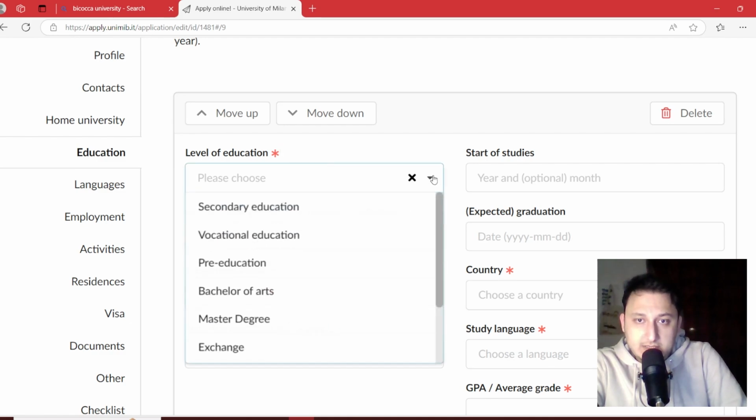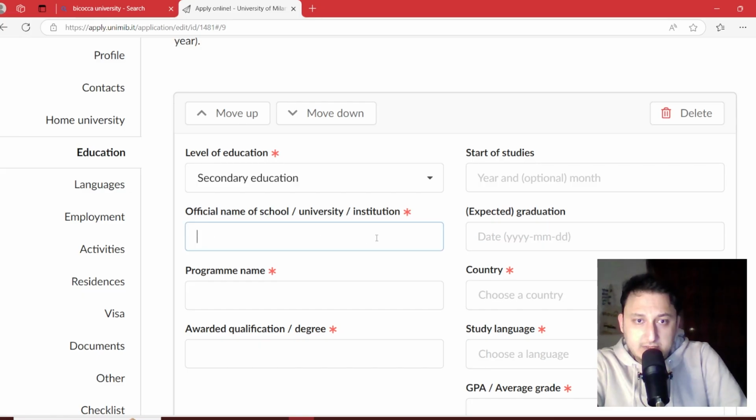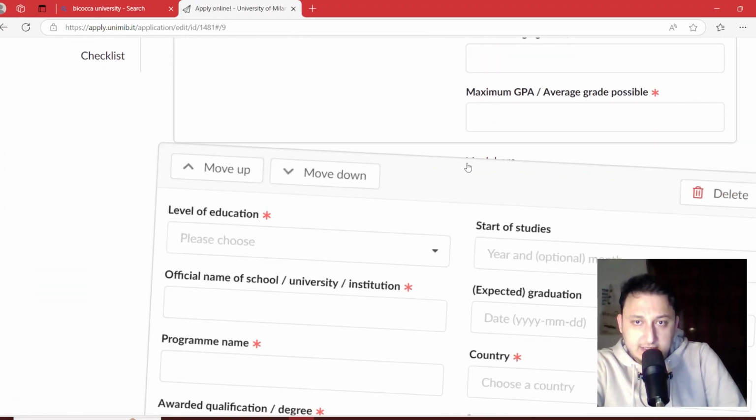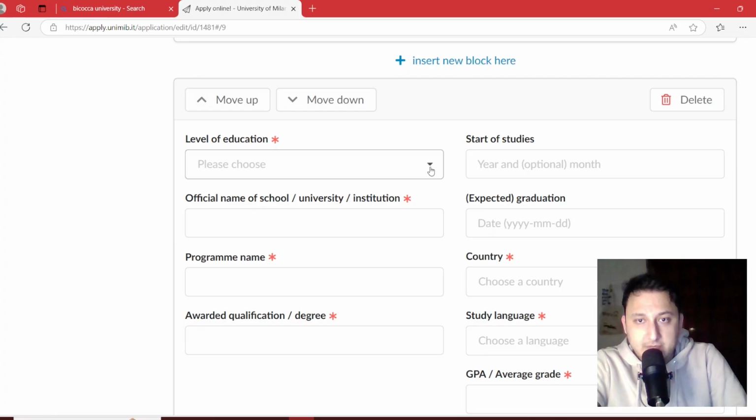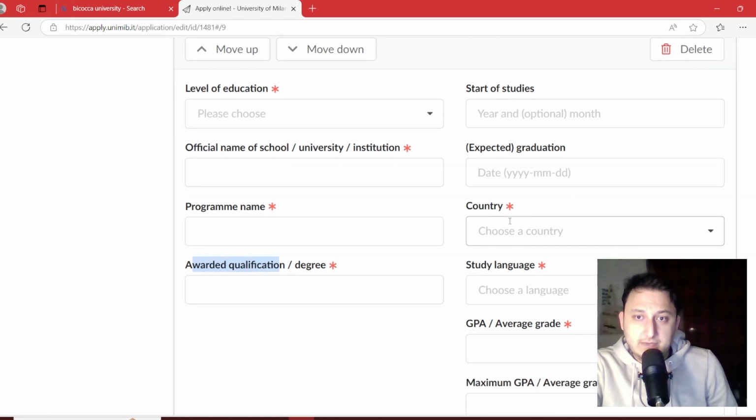So for the first one, I can add secondary education and fill out this form with the information about my high school, and then I can add a new block here and add my university's information, the name of the field here, the name of the university, and awarded qualification like bachelor's degree, and the start and graduation date of my bachelor's degree, and then the country of university.